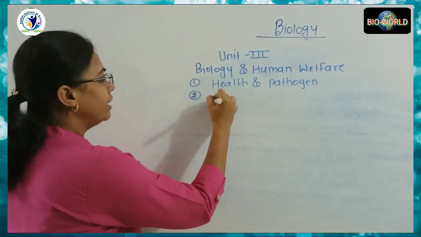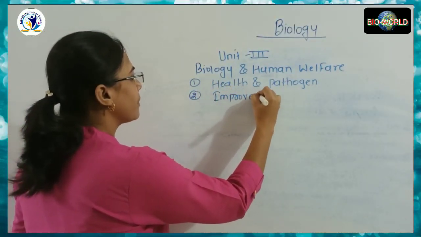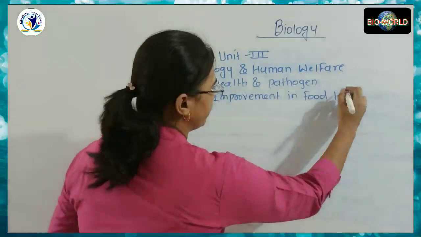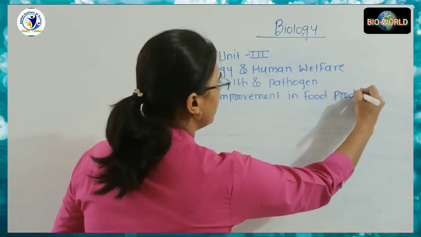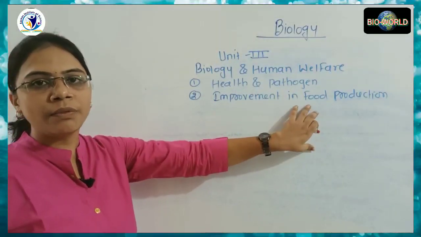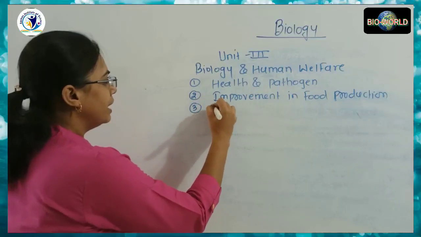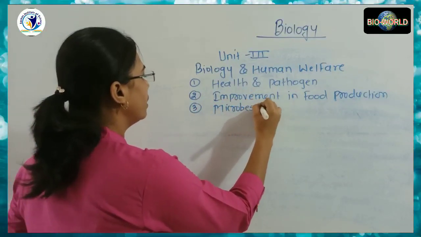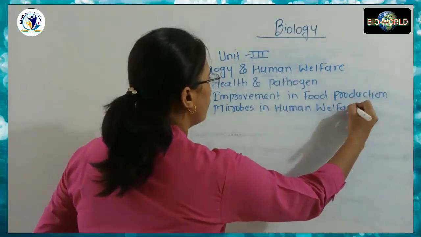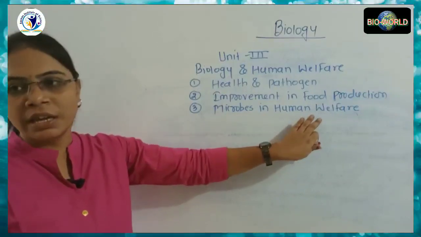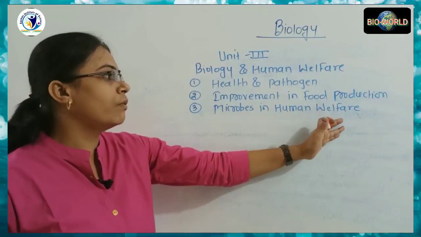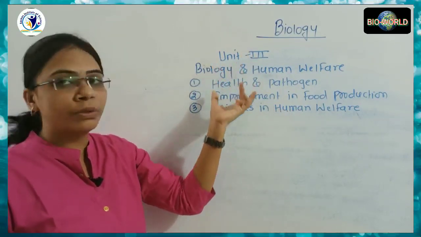The second one is about the improvement in food production. What are the techniques involved in increasing food production, or the quality and quantity of food production? And the third one is microbes in human welfare. There are various microorganisms which are useful in the day-to-day life of humans, and those microbes used for human welfare are the third content and third lesson.